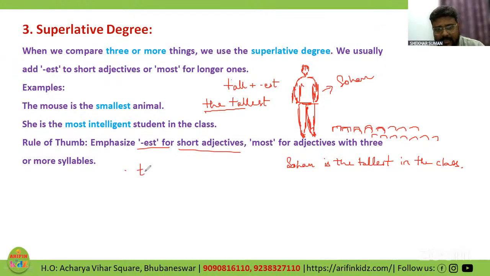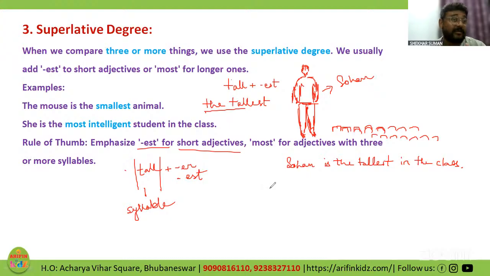Now, I have taken the example of tall. While pronouncing tall, one syllable. What is one syllable? Syllable is actually the smallest unit of a sound. Syllable is the smallest unit of a particular sound, right? Now, with one syllable, we can add ER or EST, all those words.